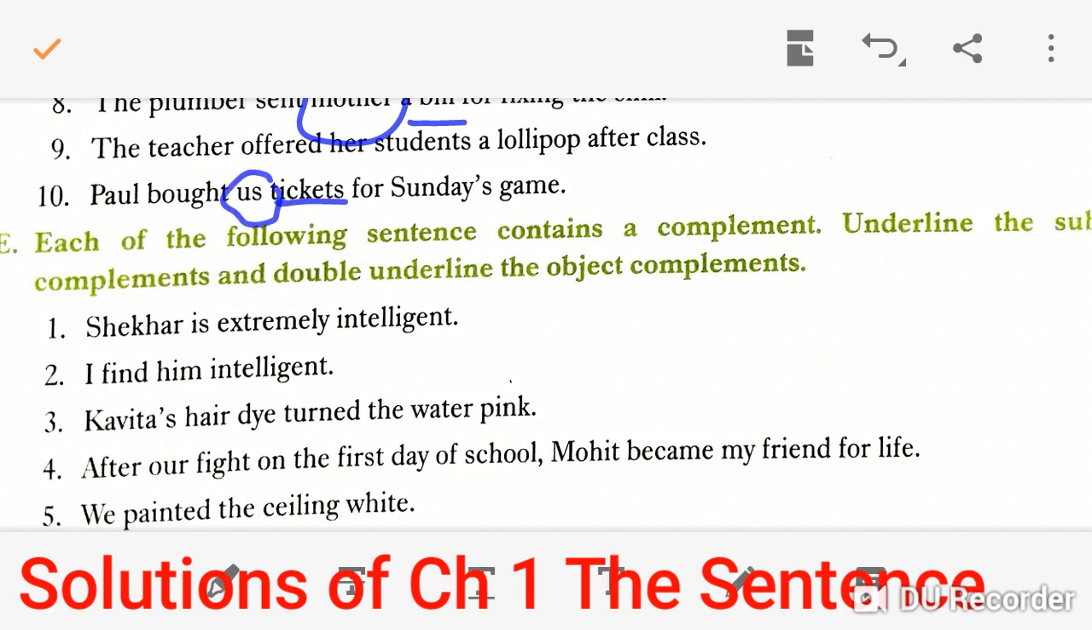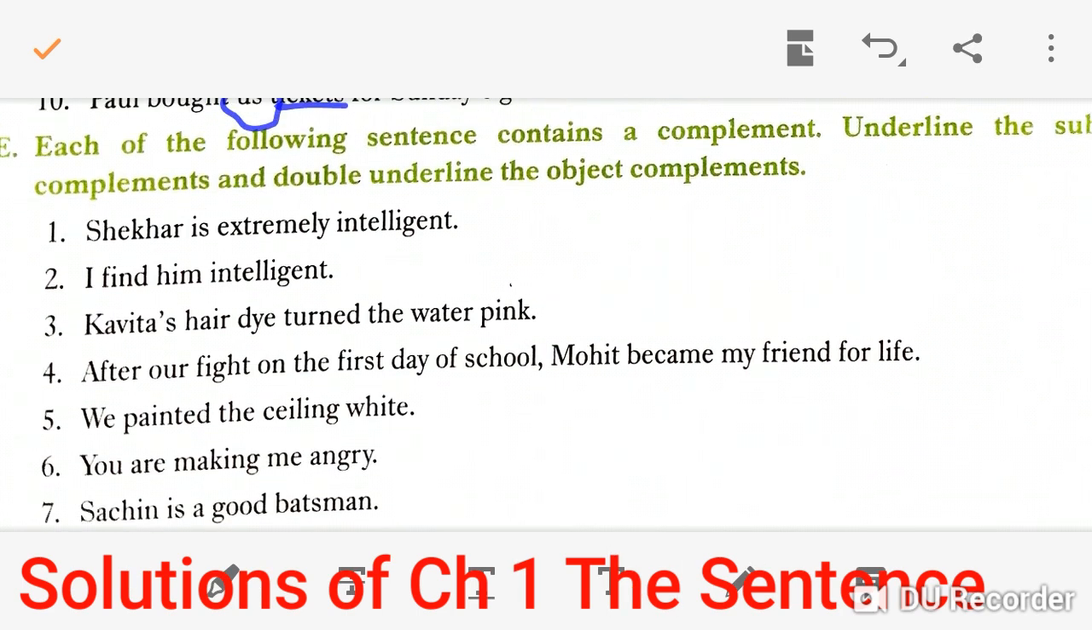Now in question number E, it is said: each of the following sentences contains a complement. Underline the subject complement and double underline the object complement. Subject complement and object complement.